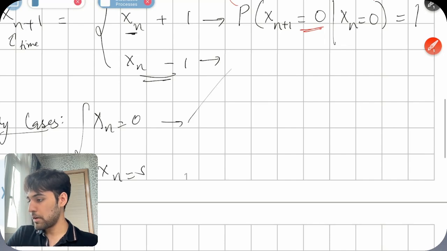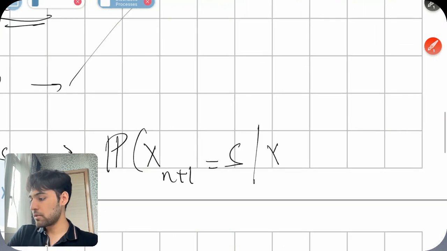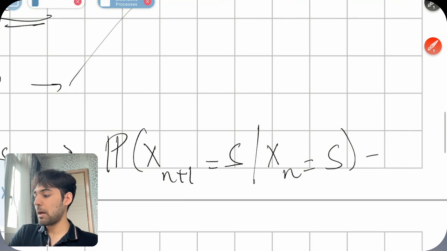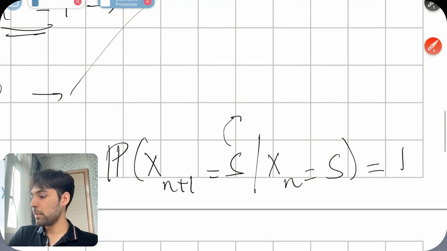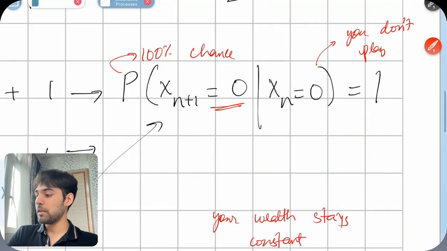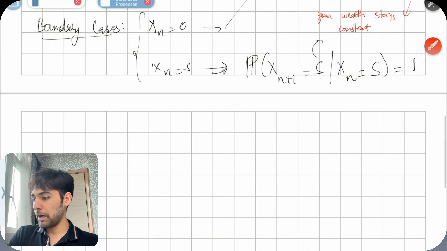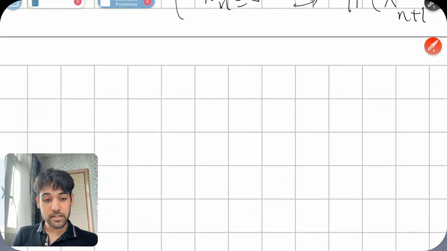And the above one is what I said here, but you just have a very similar one here wherein you say that at time n plus 1, if you have S, given that you started with S, the probability of that happening is 1, because your wealth is going to maintain, because you're not going to gamble to begin with, so your wealth stays constant. And this is exactly what happened here also. So that's just a very interesting thing that happens. And now we can start analyzing these processes more and have a little bit more intuition about them.